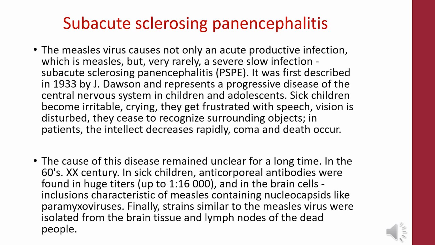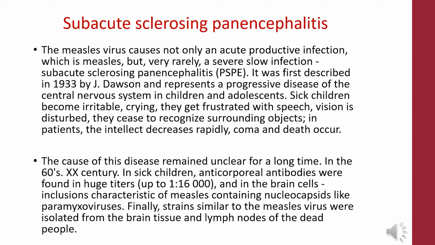About subacute sclerosing panencephalitis. The measles virus causes not only an acute productive infection, which is measles, but very rarely a severe slow infection, subacute sclerosing panencephalitis. It was first described in 1933 by Dawson and represents a progressive disease of the central nervous system in children and adolescents.